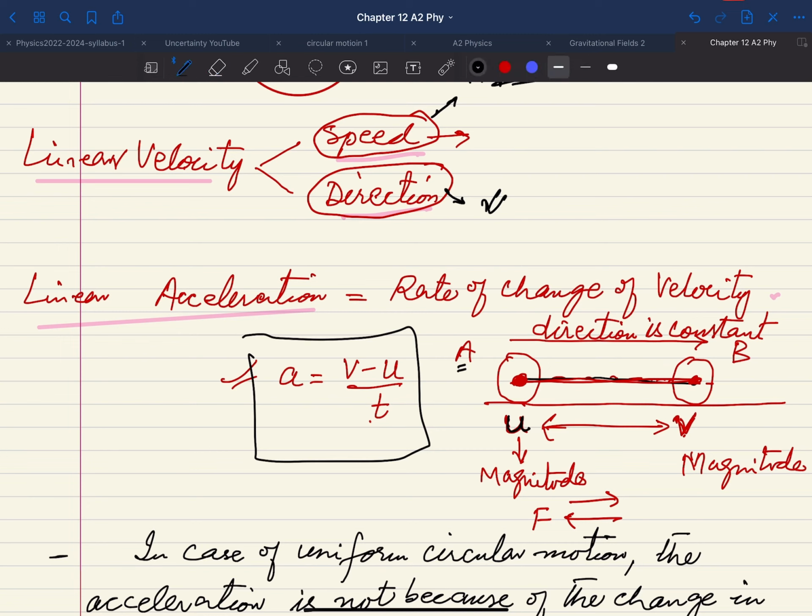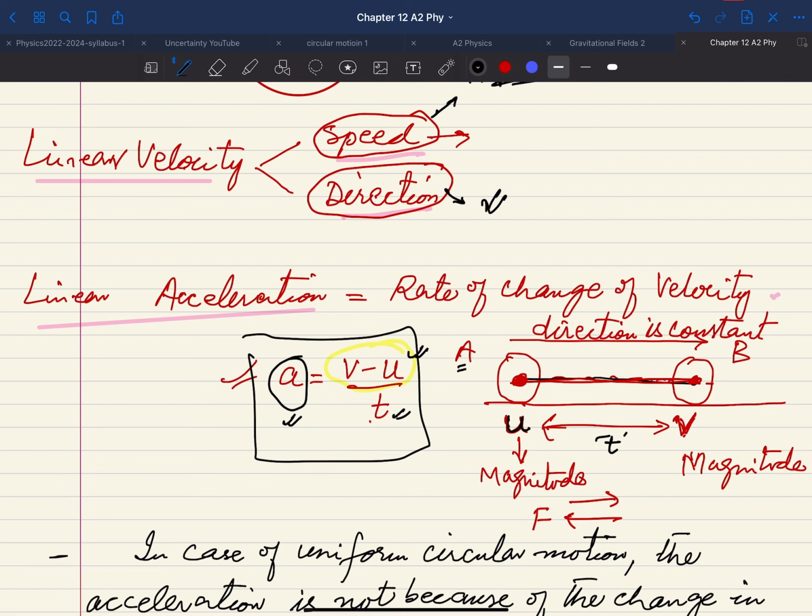So if you want to know the rate of change of velocity, which is basically the acceleration, the change in velocity is v minus u, and of course this change of velocity occurred in a particular time interval. So if that time interval was t, and you divide v minus u by t, then you get the rate of change of velocity, which is nothing but acceleration.